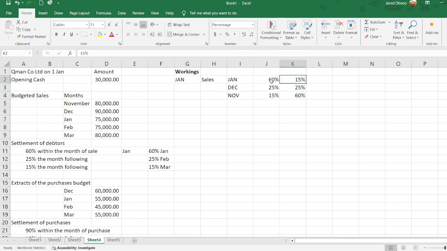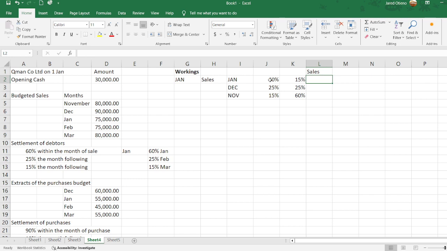So January will have 60% of its sales, it will have the 25% of the sales of December, and then it will have 15% of the sales which were done in November. So if we look at the sales which are done in the month of November, we are told, and we have the figures here, so I can just do the sales here.